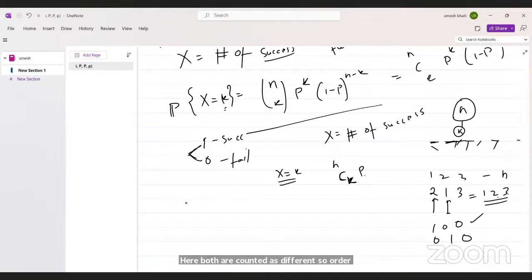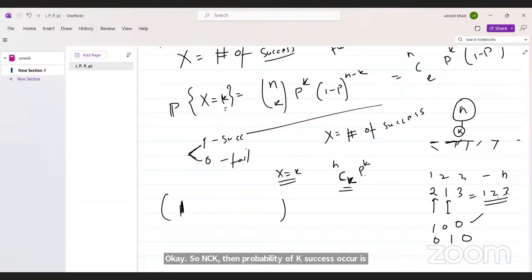So order matters. Assume that I have a string of 0s and 1s, and I have k successes. So how many places can the 1 occur? k places. And how can I choose those k places? Got it now. So nCk.